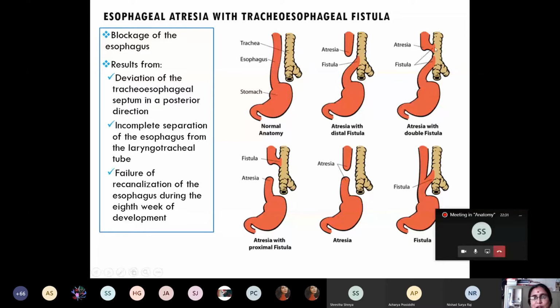Here there is a fistula formation between both the cranial and distal parts of the esophagus and the trachea. Here there is a blind pouch in the upper and lower end, no fistula formation. Here there is a fistula formation in the septum. This is the commonest fistula.